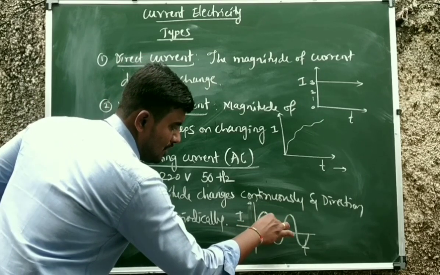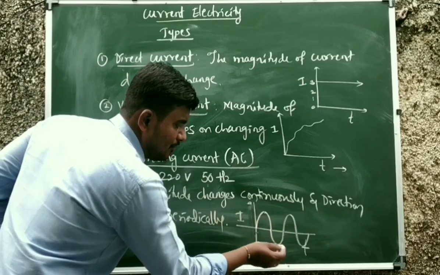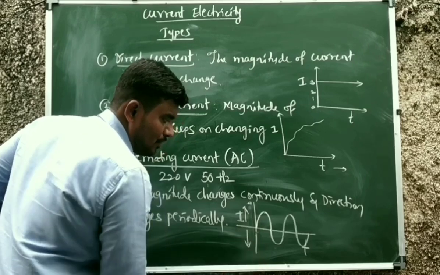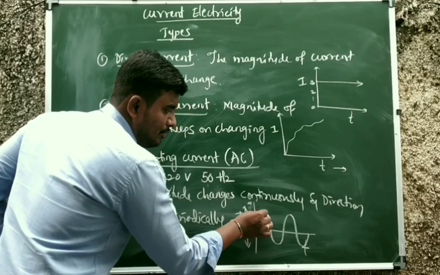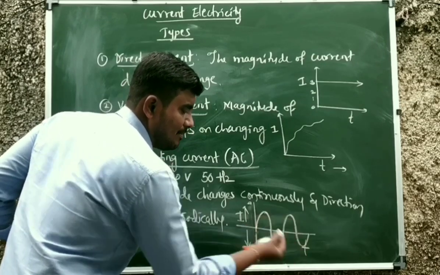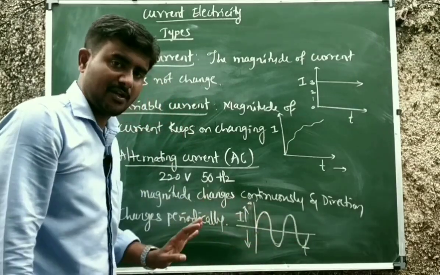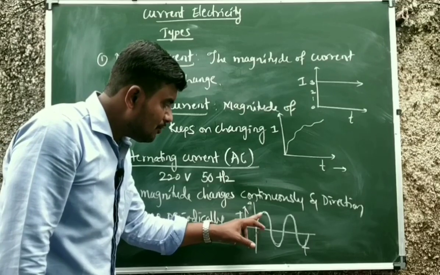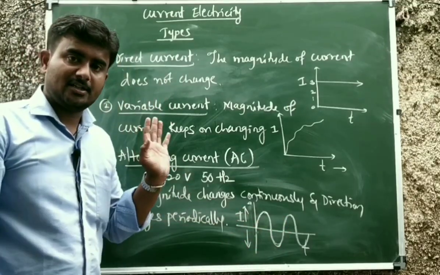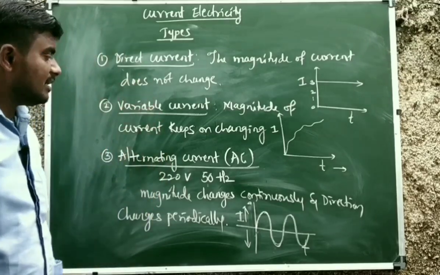It becomes 0 and again it is increasing, but in a negative direction it is increasing. If I consider this as positive, this will be negative. Therefore, sometimes the current will be in positive direction, sometimes negative. Direction is changing. At the same time, the magnitude is continuously changing. Such a current is called as what? Alternating current. So these three are the types of current.